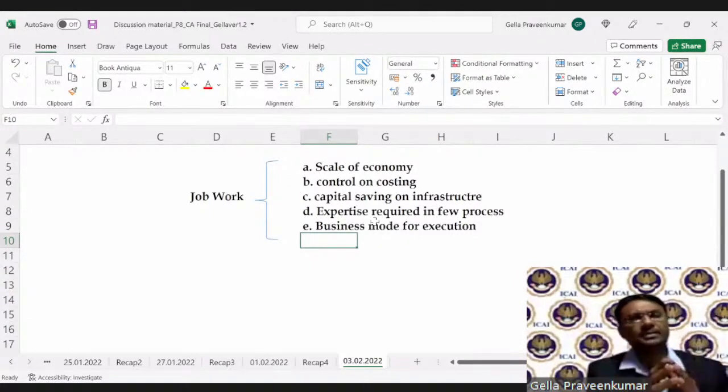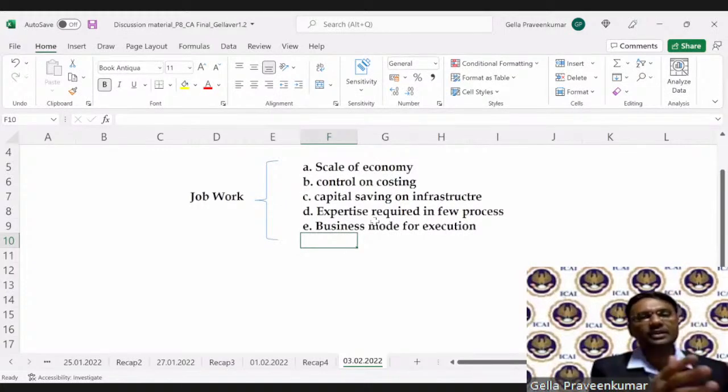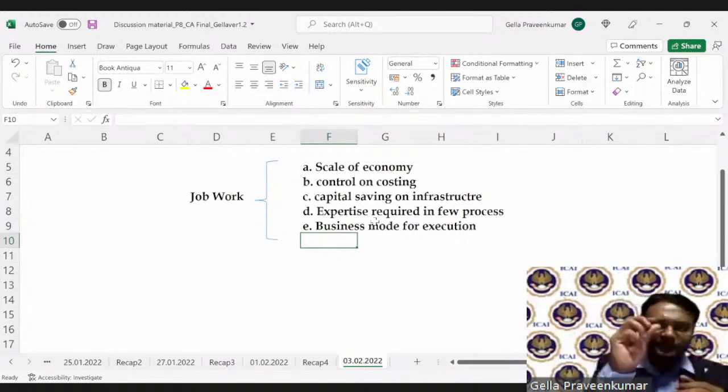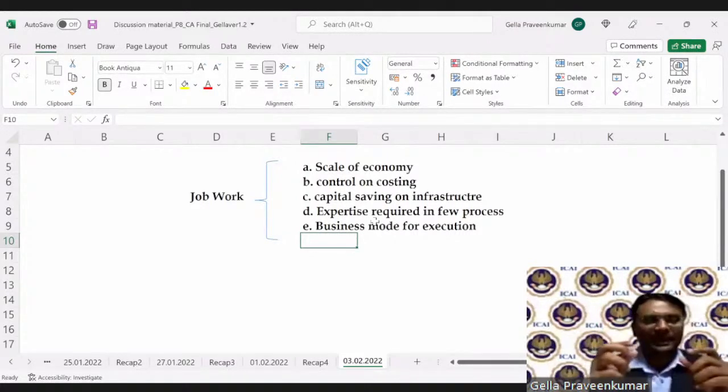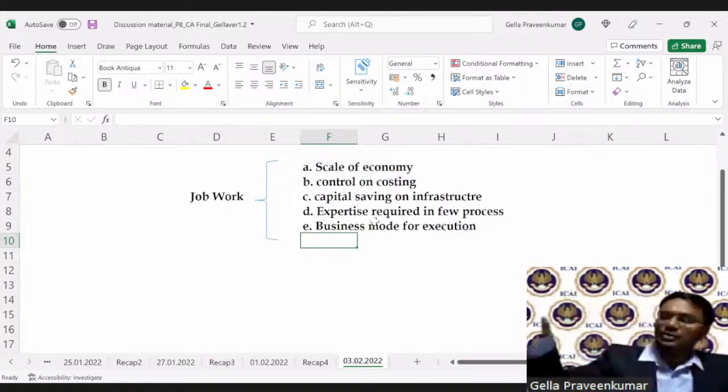There's a huge investment required for a small process. For example, take the example of the battery which comes in your two-wheeler or four-wheeler. The battery, what we see, manufactured by ICAI or Amaron. There could be a small process called assembly or molding. That particular process, to do it internally, I need to have a separate set of team. Rather, what if my material which is coming from a manufacturer directly goes to a job worker?